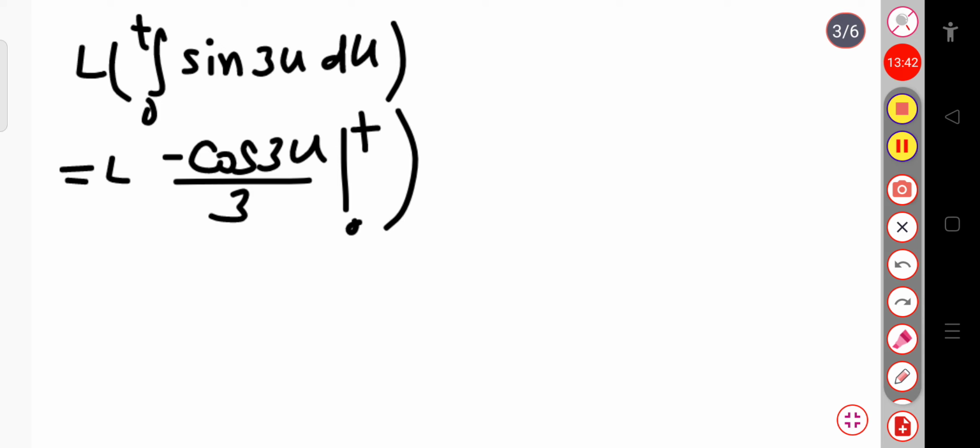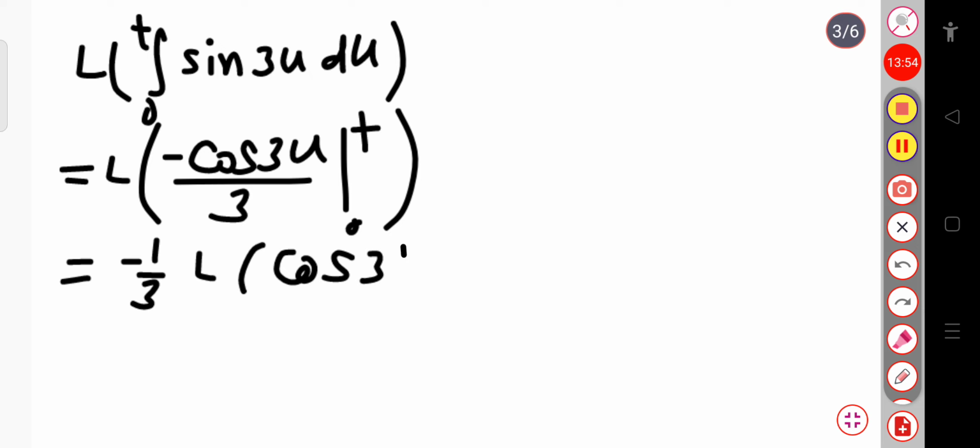Taking minus 1 by 3 outside of the Laplace, this will be the Laplace transform of cos 3t minus cos 0. If I put in the limiting values, cos 0 is 1, so this is cos 3t minus 1.